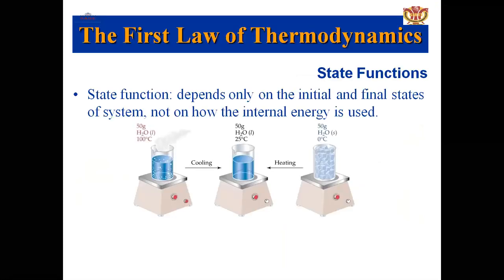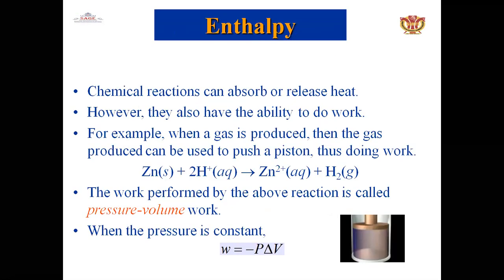The first law of thermodynamics: a state function depends on the initial and final states of the system, not on how the internal energy is used. Chemical reactions can absorb or release heat. However, they also have the ability to do work. For example, when a gas is produced, the gas can be used to push a piston, thus doing work. The work performed by the reaction is called pressure-volume work.